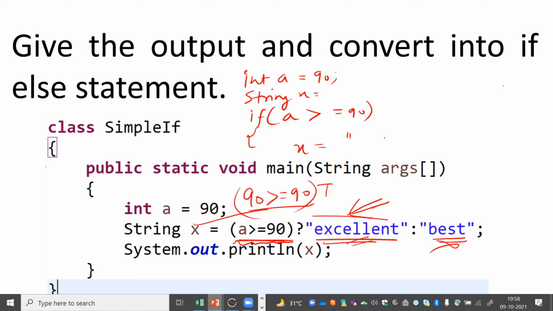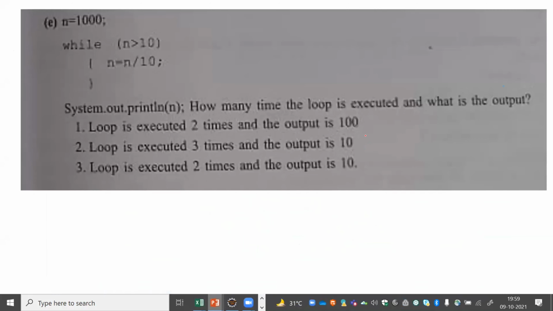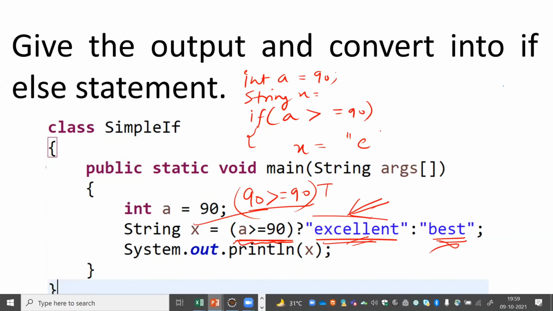So many people just forgot to put the double quotes. These are inverted commas or what? No, not inverted commas. Double quotes we can say. So many people just forgot to put these double quotes actually.